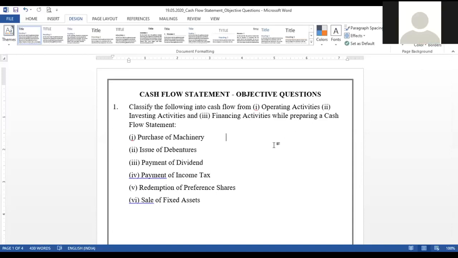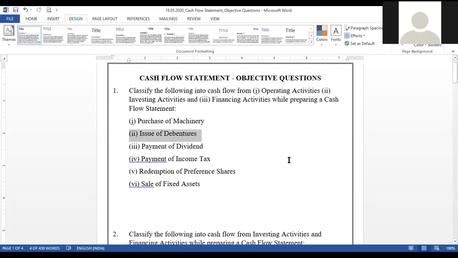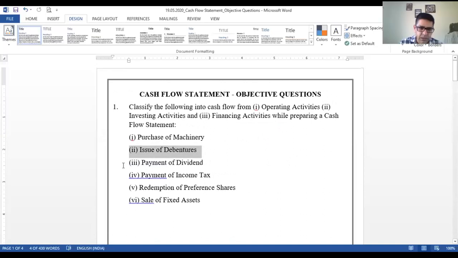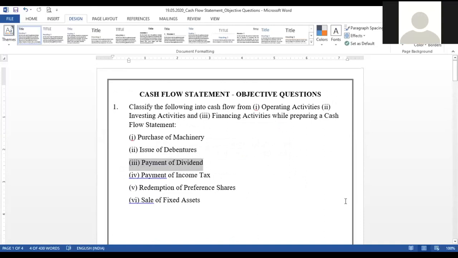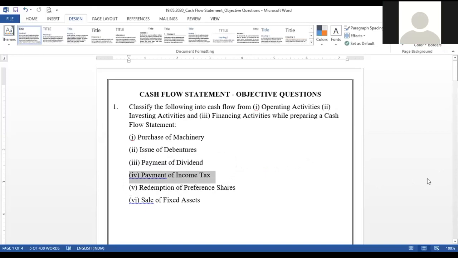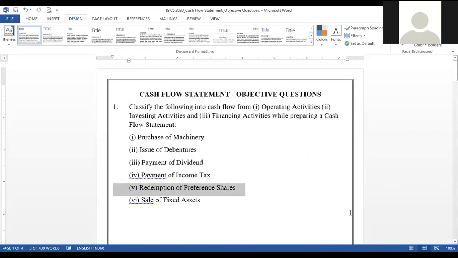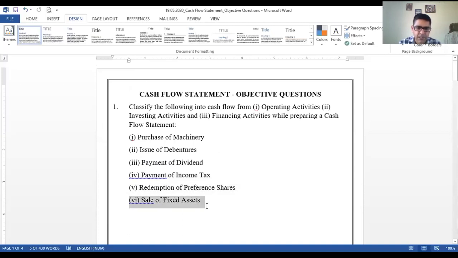Investing. Issue of debentures. Financing. That's correct. Payment of dividend. Financing. Payment of income tax. Operating. That's good. Redemption of preference shares. Financing. Shares से तो financing नहीं आएगा. And finally, it is sale of fixed assets. Investing. That's good. Thank you.